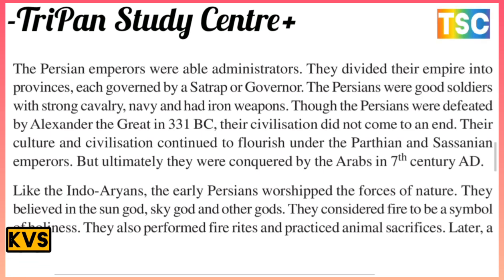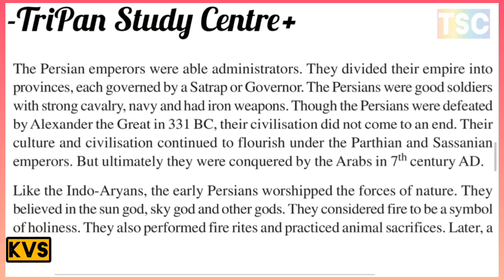Though the Persians were defeated by Alexander the Great in 331 BC, their civilization did not come to an end. Their culture and civilization continued to flourish under the Parthian and Sasanian Empires. But ultimately they were conquered by the Arabs in the 7th century AD.